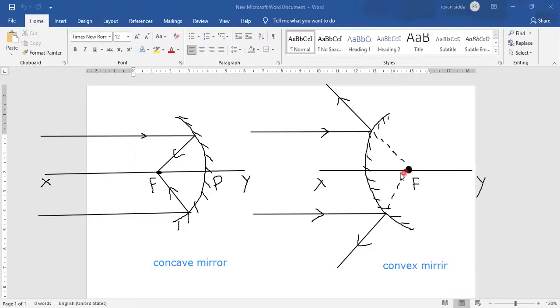Understood, everyone? So these two are the first rule. This one is the first rule for concave mirror, and this one is the first rule for convex mirror. Remember, these two are the first rules.